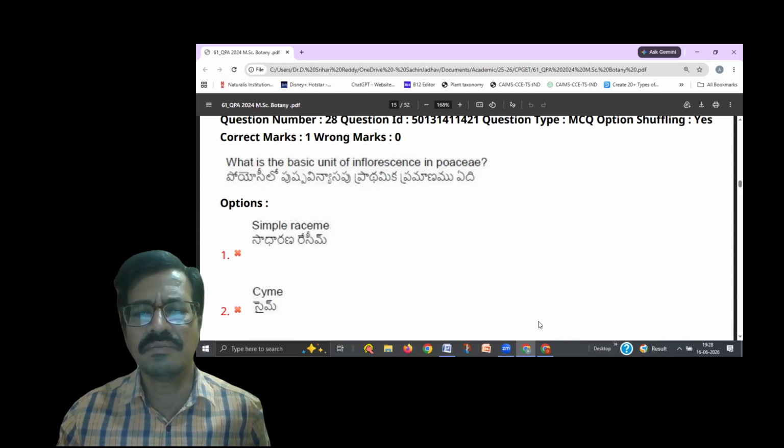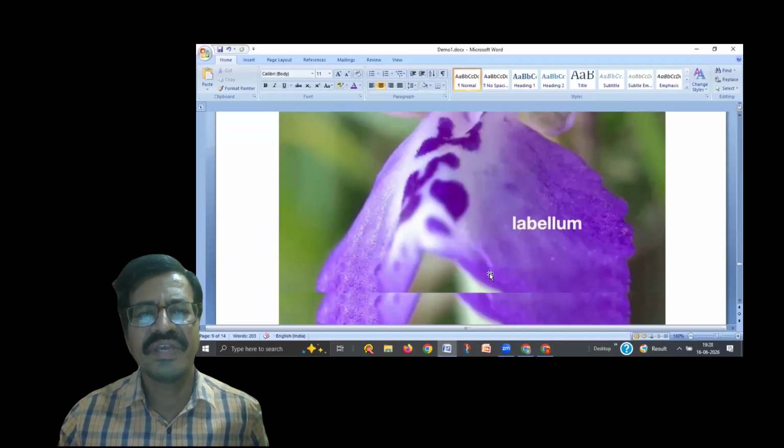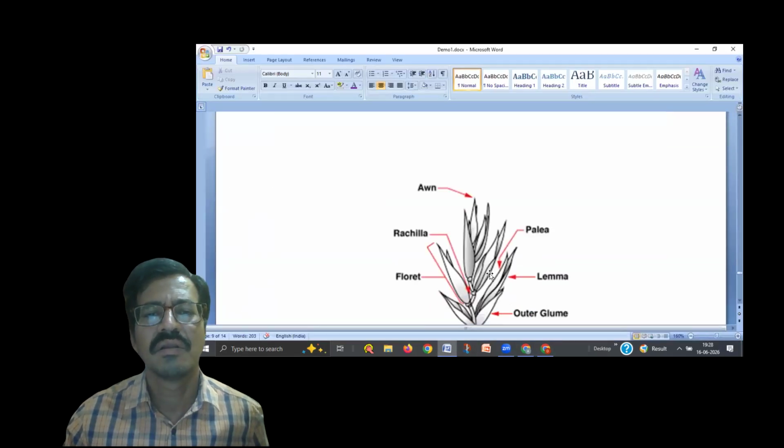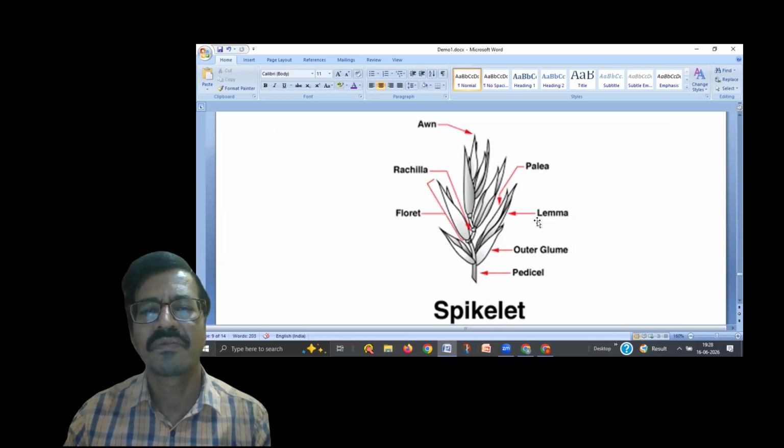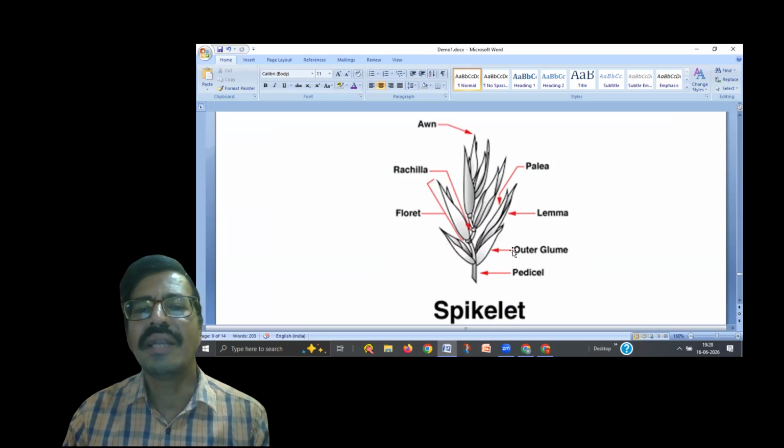And here we see the structure of the spikelet. In the spikelet, we see the structures pedicel and glumes.